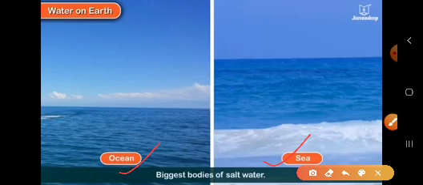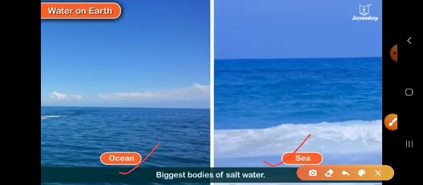Children, these are salt water bodies, which means they have salty water, or you can say saline water. The water in the ocean as well as in the sea is not fresh water; it contains salt.